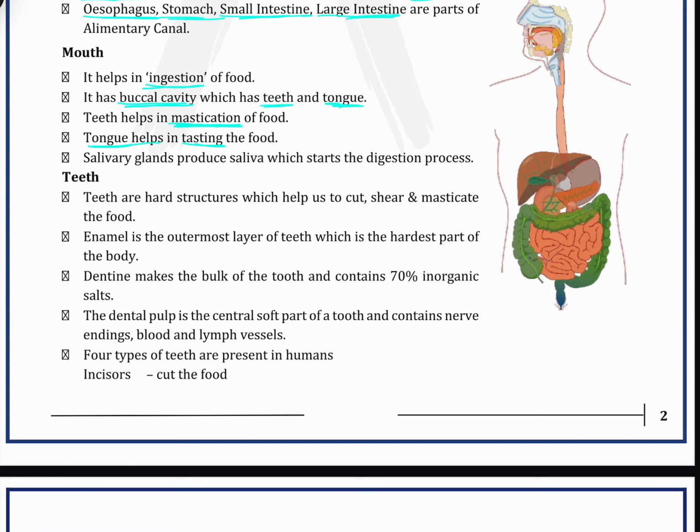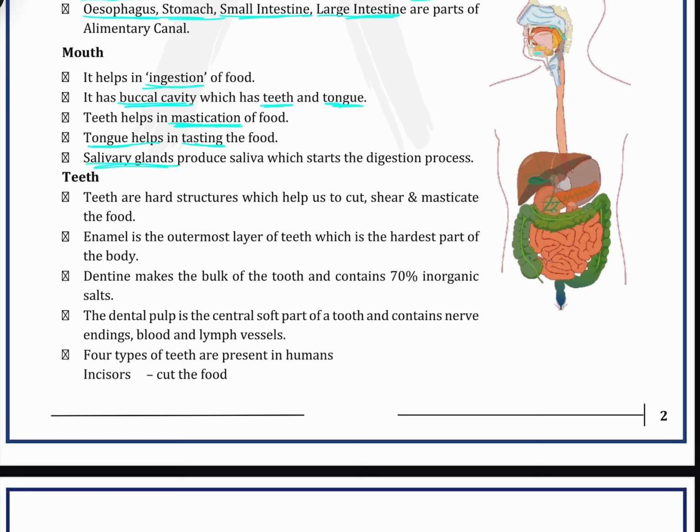Then salivary glands produce saliva which starts the digestion process. The salivary glands are present here, below the tongue also. They release saliva whenever we eat food, and with the release of saliva our digestion process starts.